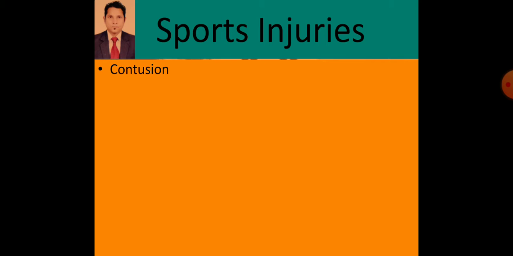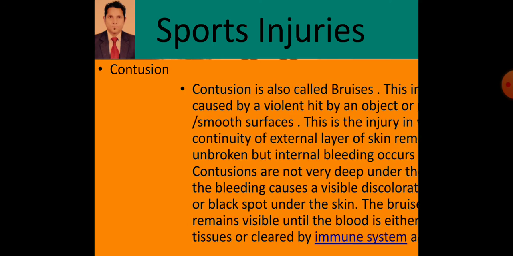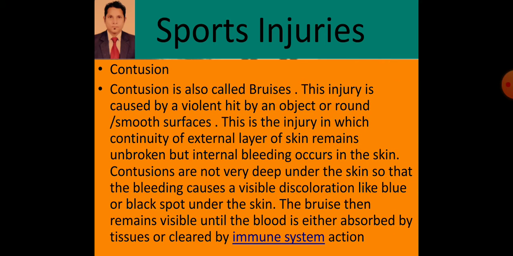So, we are continuing with the contusion today, the second injury of the skin injury, because the skin injury and the muscle injury are all soft tissue injuries. First skin injury we have discussed, that is abrasion. Today we are discussing the contusion, that is a soft tissue injury and skin injury. Contusion is also called bruisage.